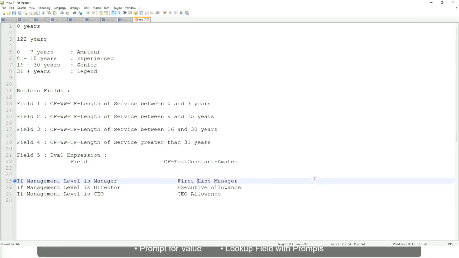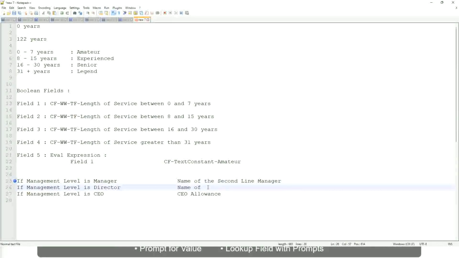I mean the name of the first line manager. If it is director, name of, oh sorry, I'm getting it all wrong. If the management level is manager, name of the second line manager, like manager's manager.